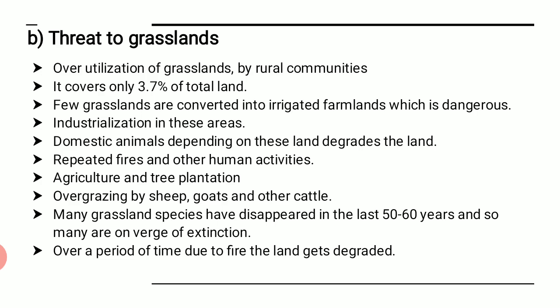Next is industrialization in these areas. That means more and more industries coming in such areas. What happens because of that? You have to cut down the grass. Next is domestic animals depending on this land degrade the land. Whosoever animal comes there and it starts grazing એટલે ચરવા માંડવું, right. તો એનાથી શું થાય છે? તો ઘણા વખતે અથવા લાંબા સમયે એ લેન્ડ છે એ ડિગ્રેડ થતી જાય છે.